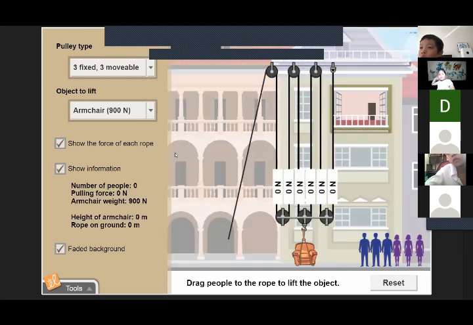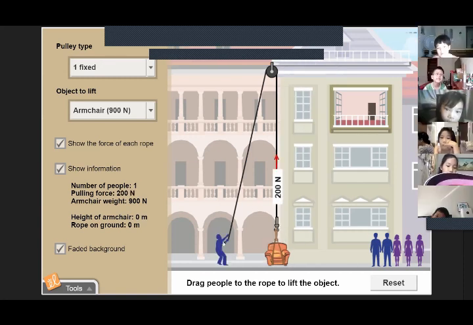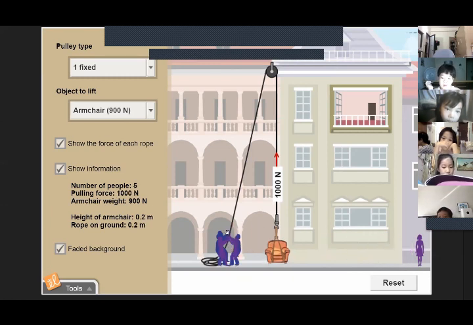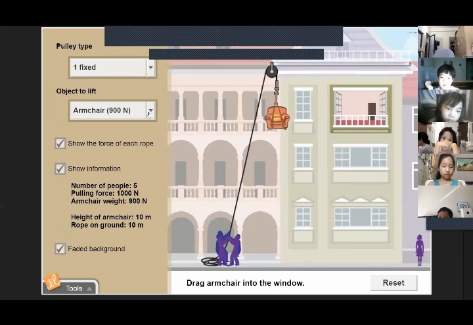I'm going to show the force on each rope. This N stands for force, okay? It's a way we measure force. That's basically all I want you to know. So 1 person's able to pick up with 200 force, but our chair is 900. Is he going to be able to pick it up? No. So if we add 2 people, now it's 400. 800, we're counting by 200s. So now we know it's only going to take 1 more because now we have 1,000. And 1,000 is more than 900.